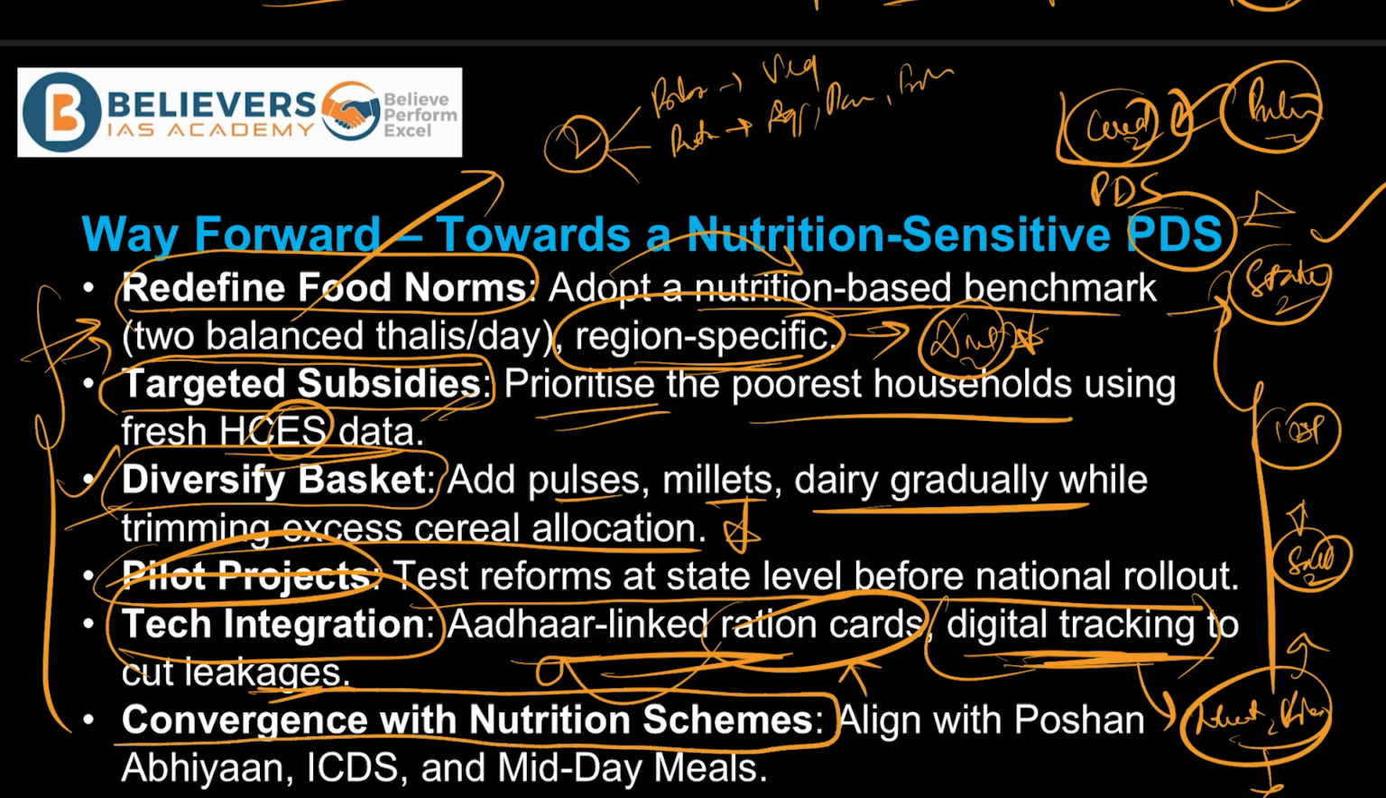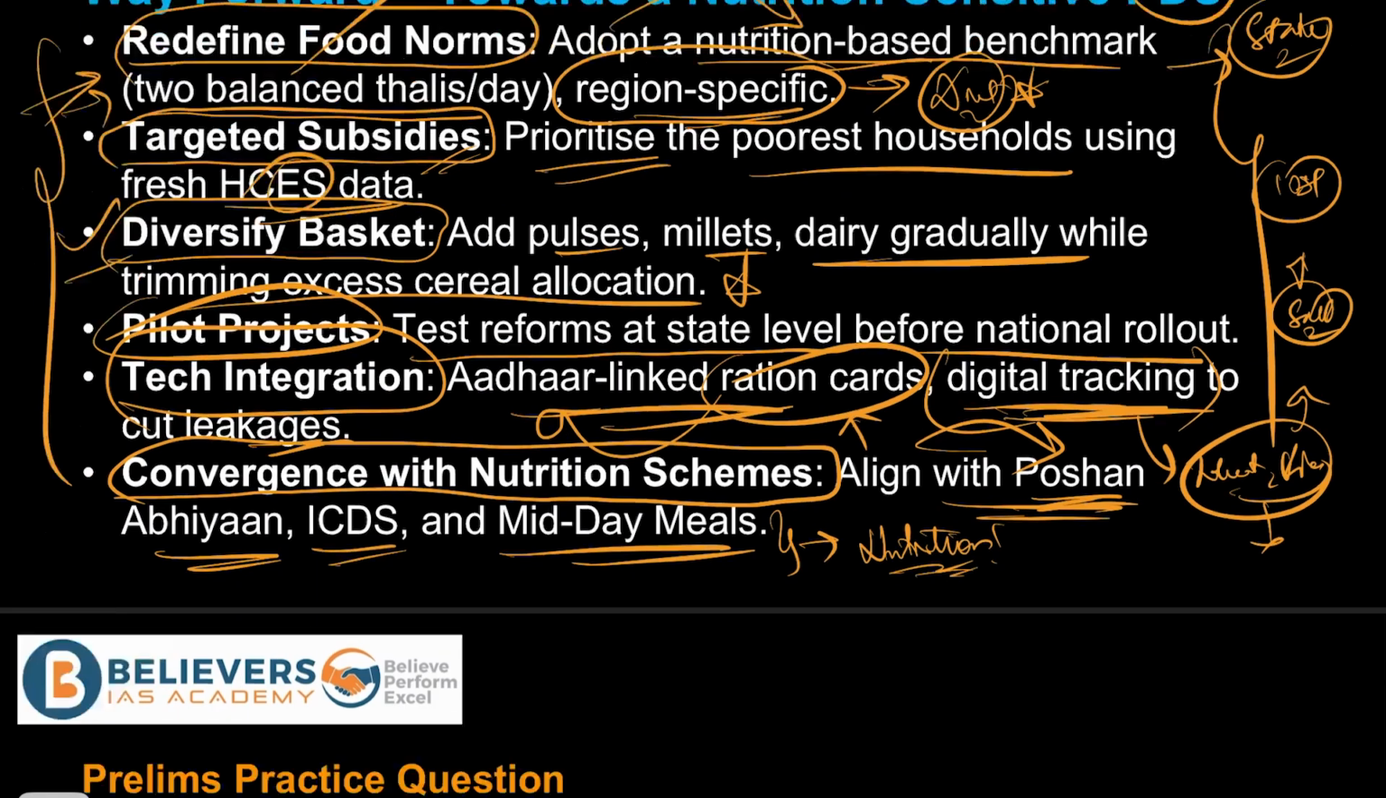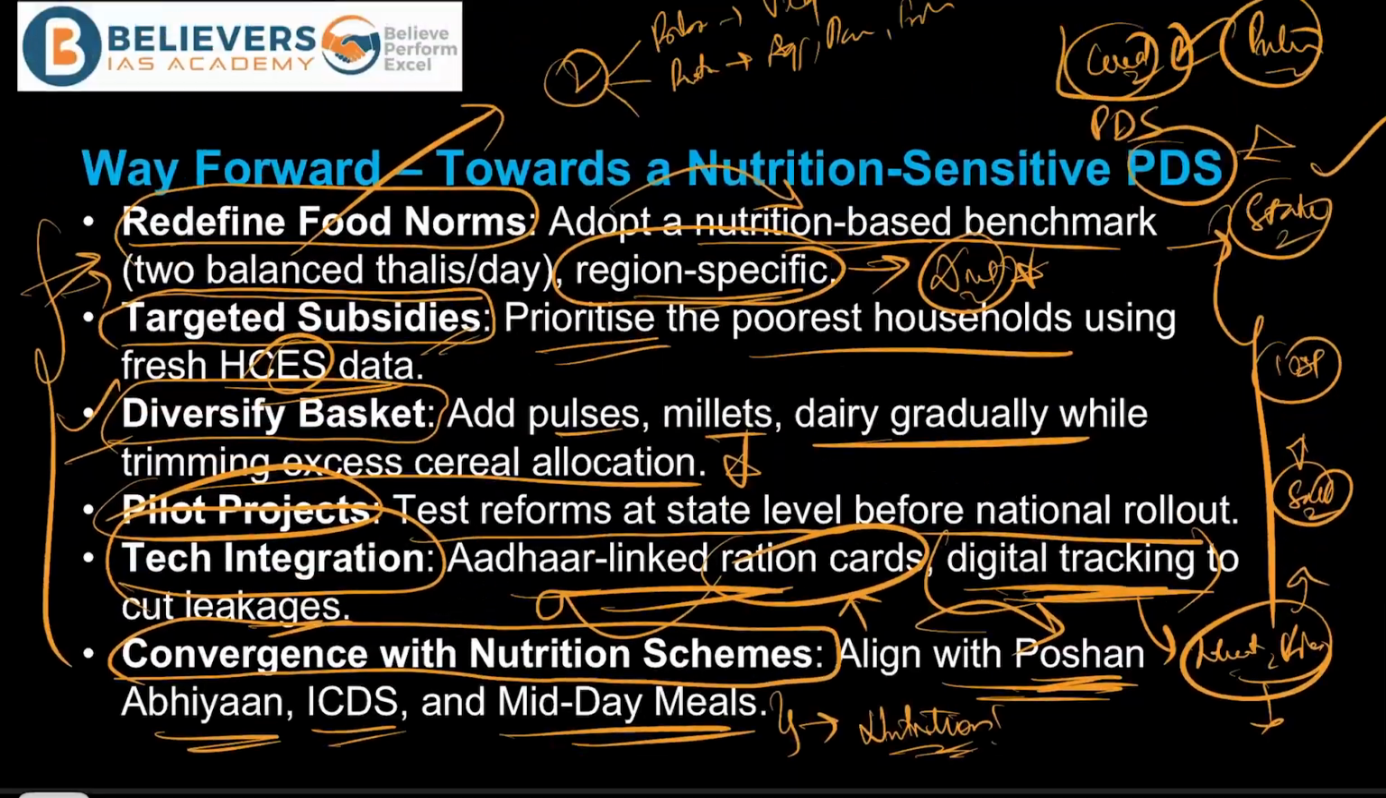And talking about the convergence with the nutritional schemes, it should be of utmost importance to the government to align this PDS system with various other important schemes of the government, like the Poshan Abhiyan, the ICDS, Integrated Child Development Scheme, and the midday meal scheme, ultimately to ensure it's not just about the distribution of food, but also the enrichment of the nutritional capacity in the food items, right? So anyway, that is all with respect to the way forward.